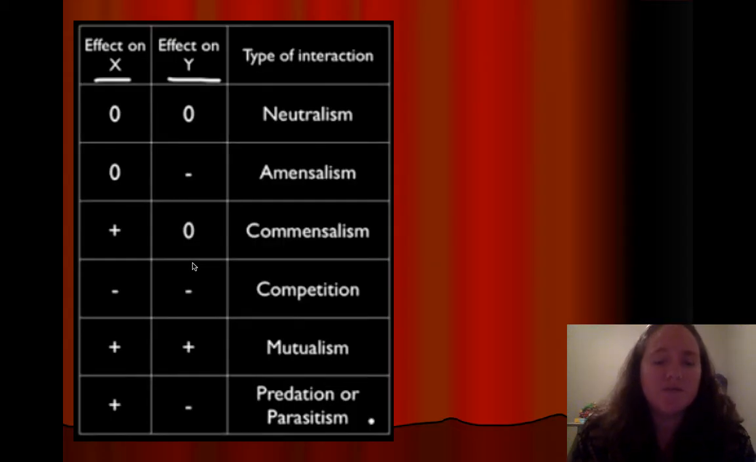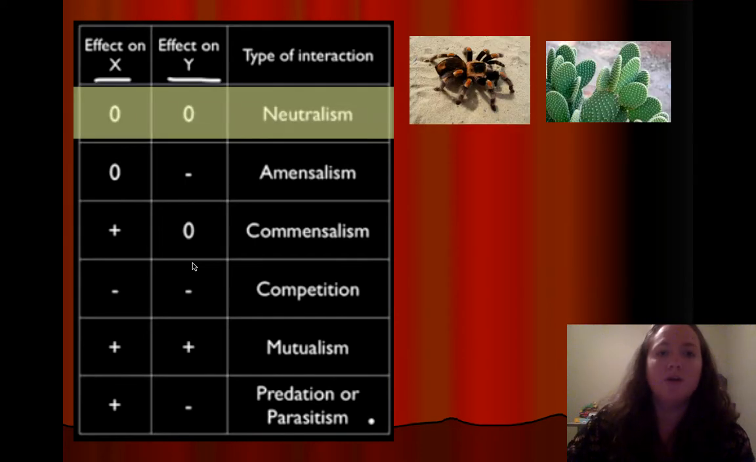So here's a table of the relationships we're going to talk about. You need to have the effects on both organisms written down, and you also need to have some examples of those different types of relationships. So the first one is going to be neutralism. The two zeros mean no effect. So there's no effect on one organism and there's no effect on the other.